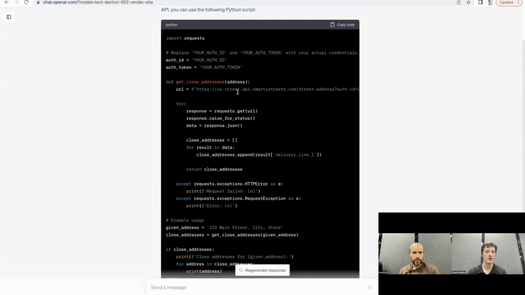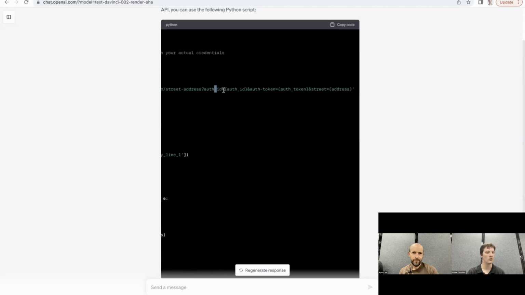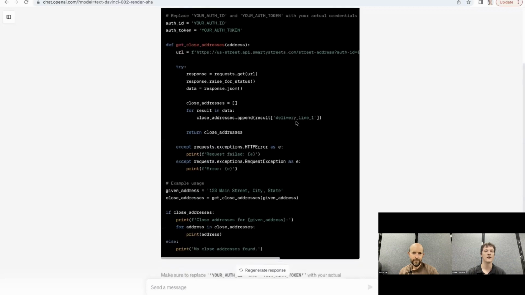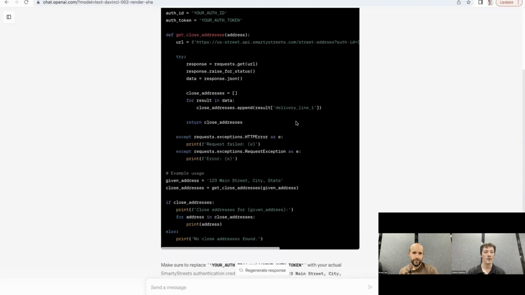So it looks like it is using the correct Smarty Streets API, and it has a lot of the good features. What it spit out is really good boilerplate, the stuff that you've got to do every single time you access the API. That's just tedium to write, especially for someone who's not really familiar with our product, having to go to the documentation, look up the auth ID and auth token that you needed, and where to fit it within the URL request. It's tedious, and it's really nice that it gets it all out of the way.